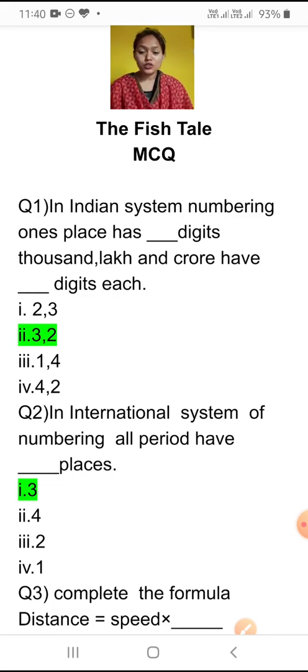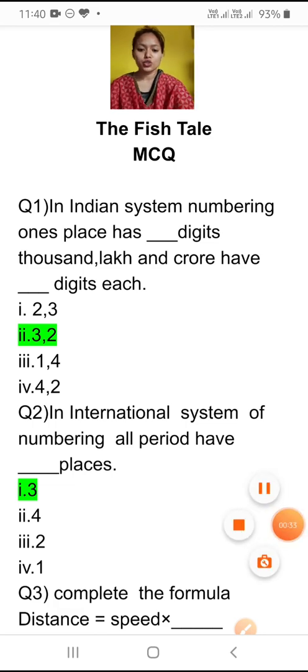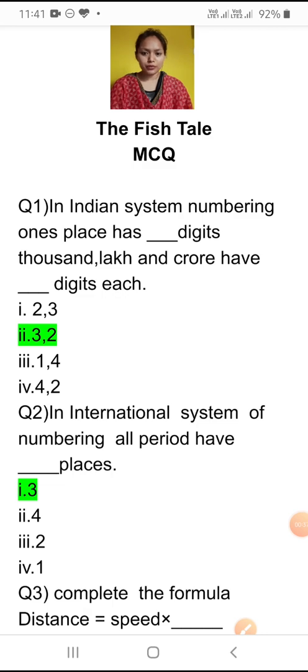And you should also give time to your studies. You know that in July, this month only, from 20th you are having your exams, so you should study. And in maths, two chapters will come. Chapter number 1, the fishtail, and chapter number 2, shapes and angles. So today we will do the revision of the first chapter, the fishtail.